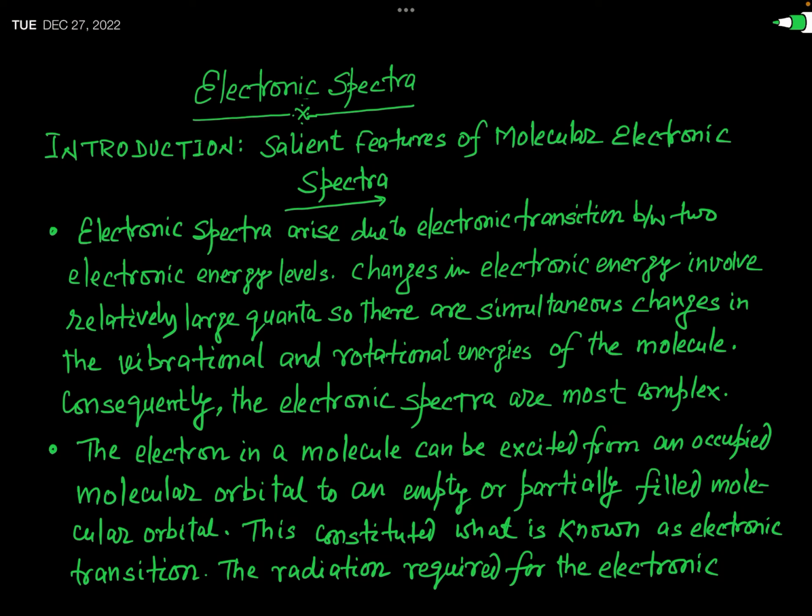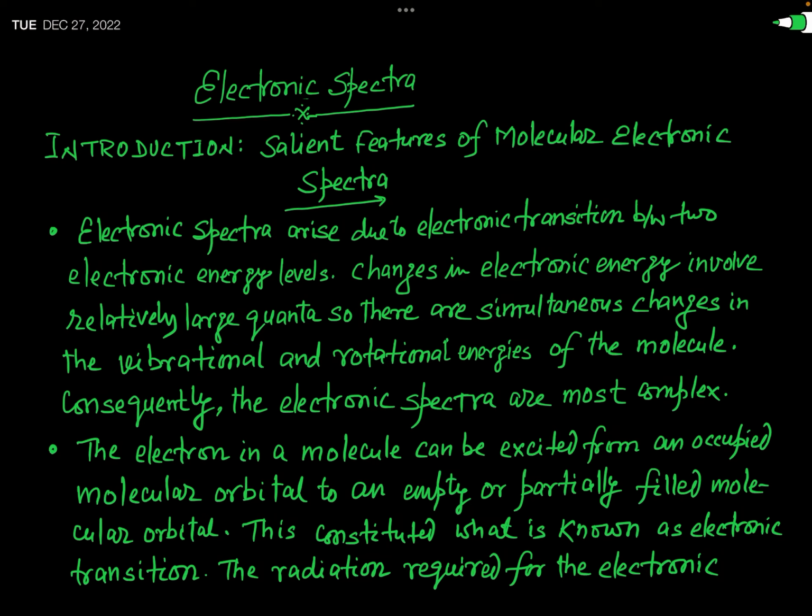If the transition takes place from a lower level to a higher level, then energy is absorbed, and you get the absorption spectra. When the transition takes place from a higher energy level to a lower energy level, then emission spectra arise, because in that process energy is radiated in the form of electromagnetic radiation.